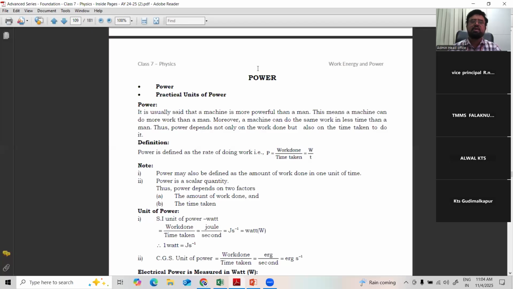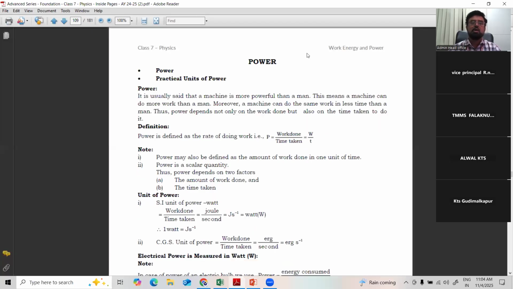Right, so that is the various types of energy. We'll see innumerable energies and information in the next classes. So far we have completed three important words: work, energy, and power. We are done with work. We're done with energies, types of energies, conservation of energy and transformation of energy. Now, the last part of the chapter is power.